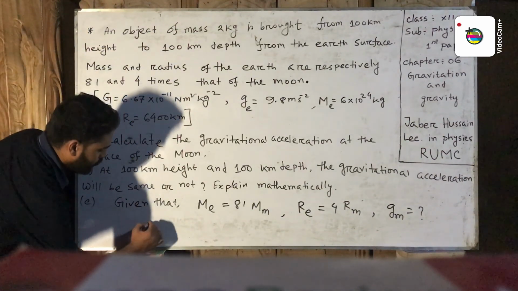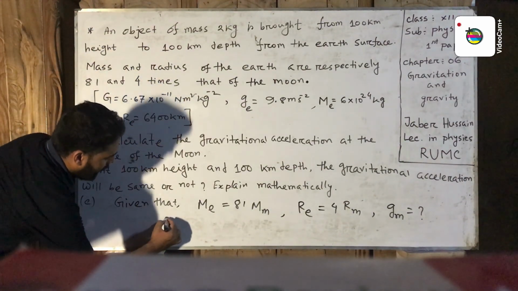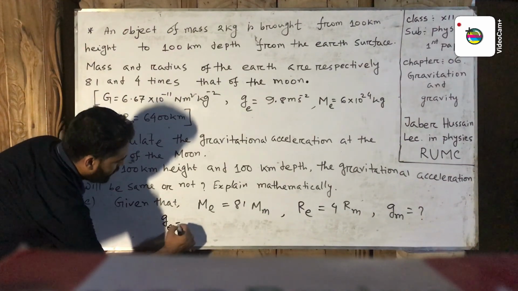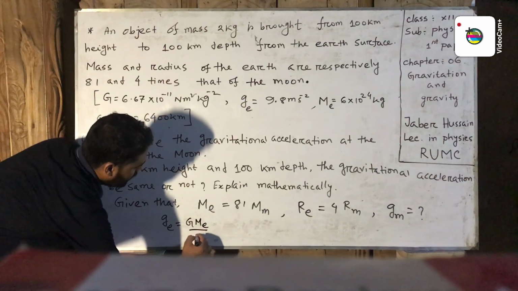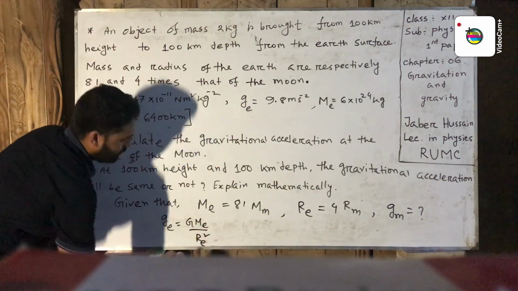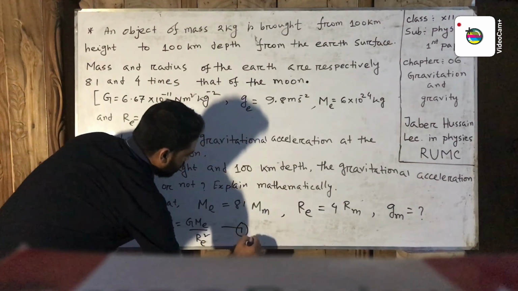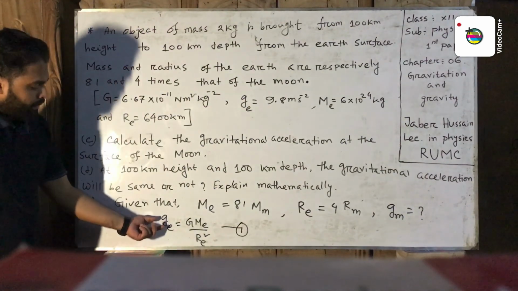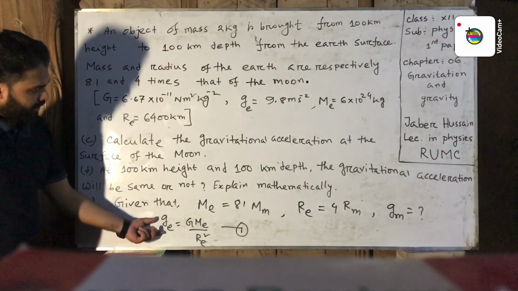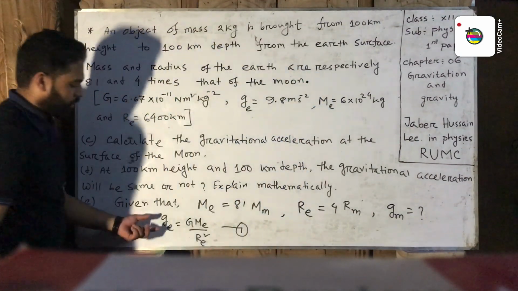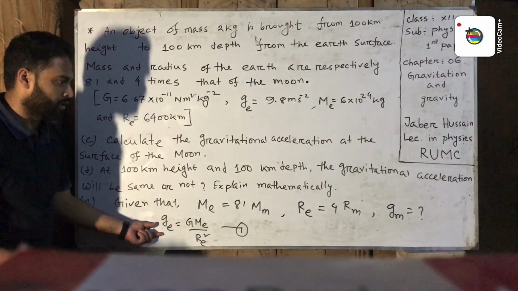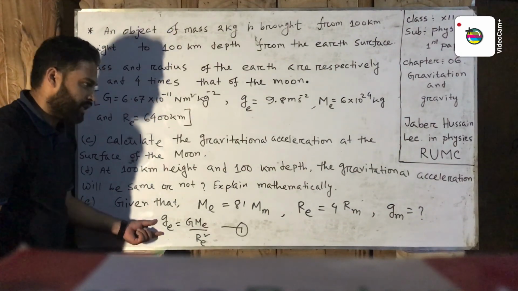Now we know that the gravitational acceleration at the Earth's surface g_e equal G M_e by R_e square. This is the equation number 1. This is the gravitational acceleration at the Earth's surface. Now we write the same equation for the surface of the moon.